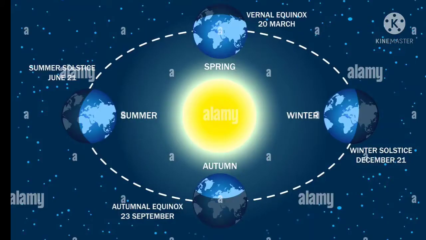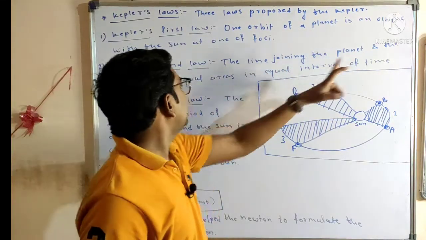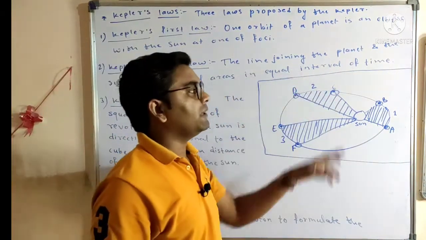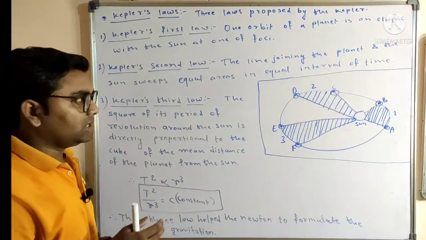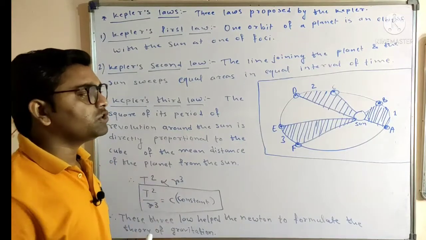So we will move towards Kepler's second law. In this law it is given that the line joining the planet and the sun sweeps equal areas in equal intervals of time. This law discusses the time and the area swept by the position of the earth.